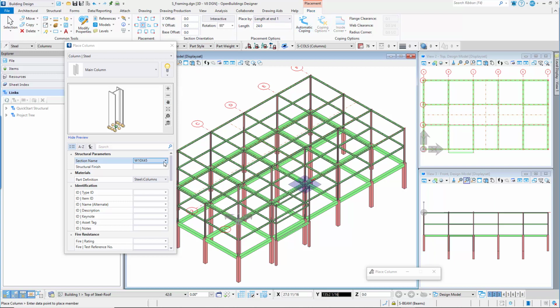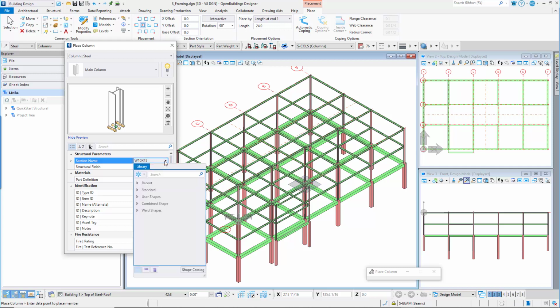In the Place Column Property panel, expand the section name by clicking the down arrow. The Section Name Library menu expands, and we can access various shape libraries from here. Expand the standard list. This list can be filtered by selecting a shape type. From the standard list, expand AISC-IW for the US dataset and BS-UC for the metric dataset. From the list, select either W12 by 16 or UC 152 by 152 by 51, respectively.